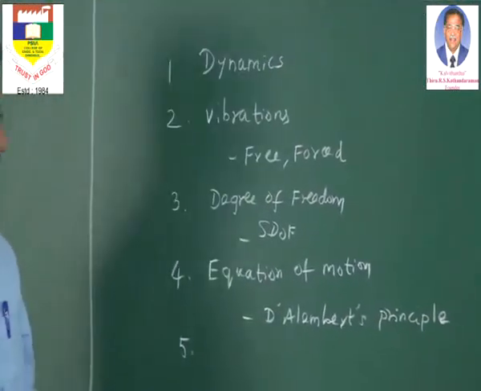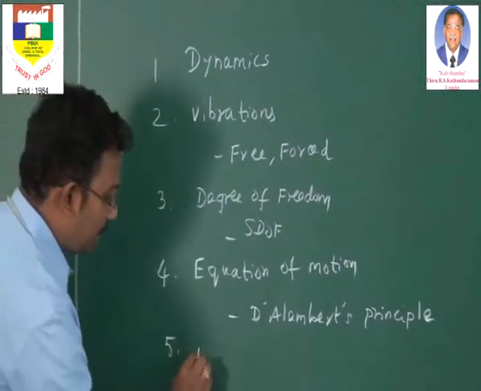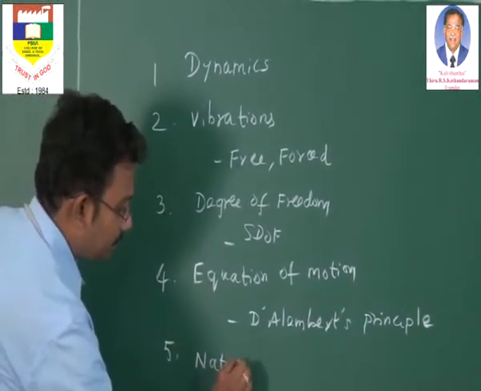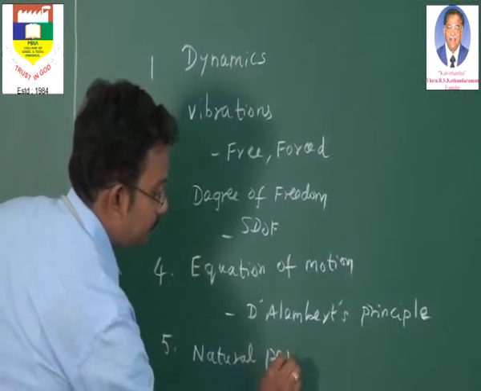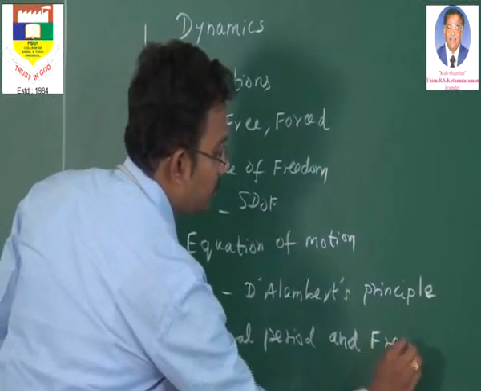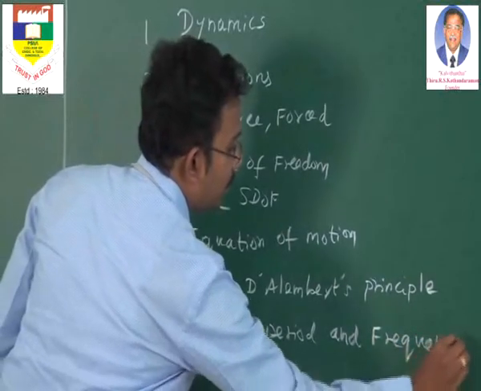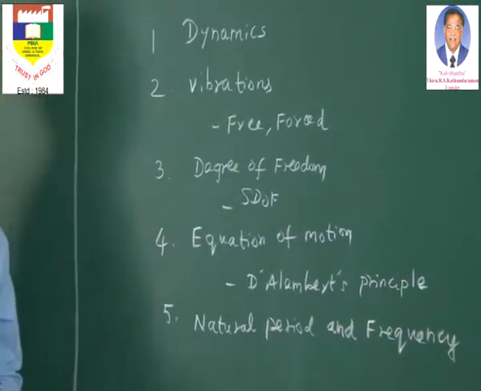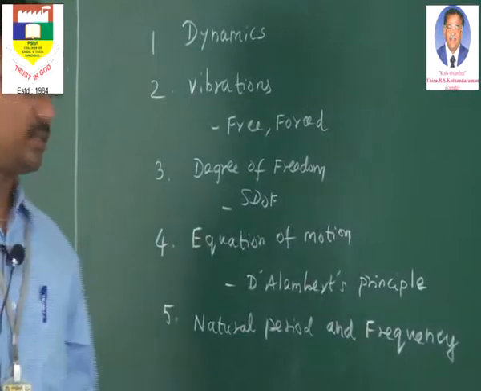Then we are going to see important terminologies like natural period and frequency. In fact, these are some of the important terminologies where we must be careful while discussing about dynamics.